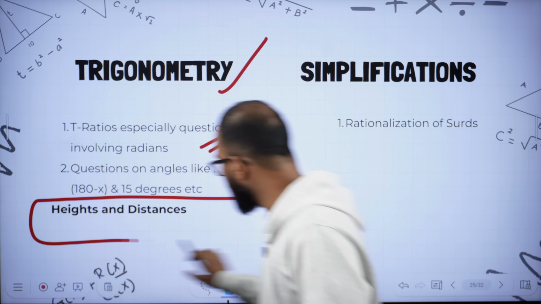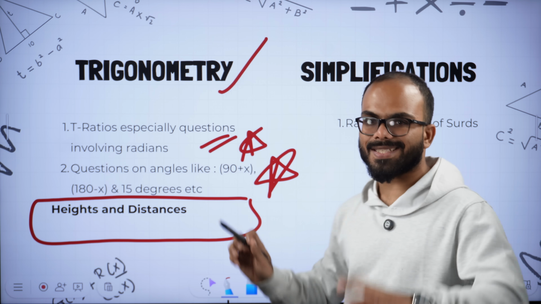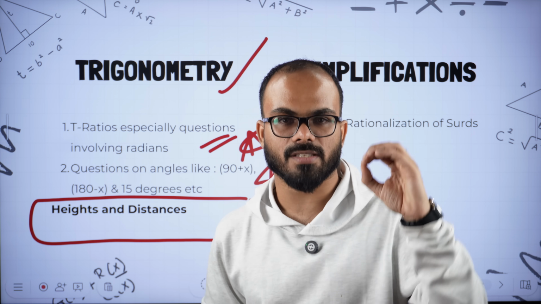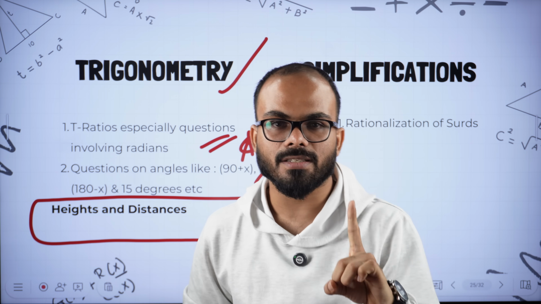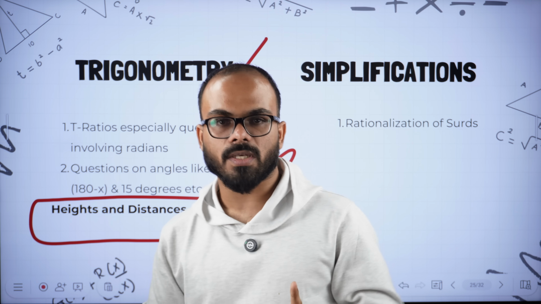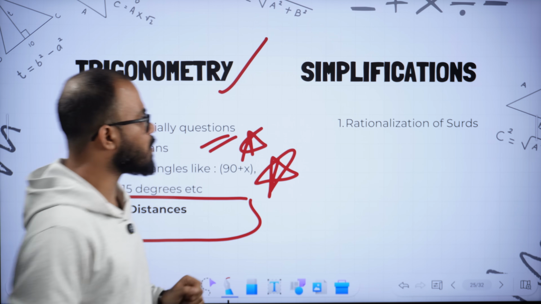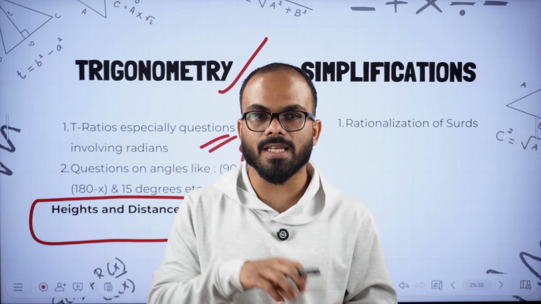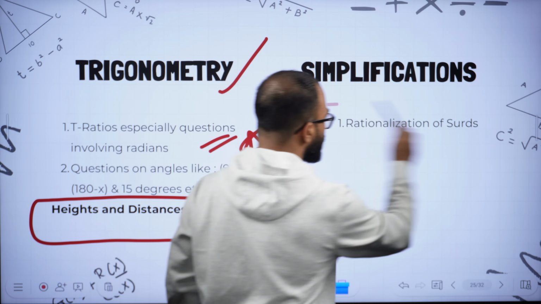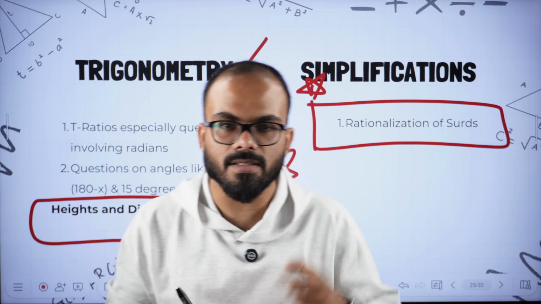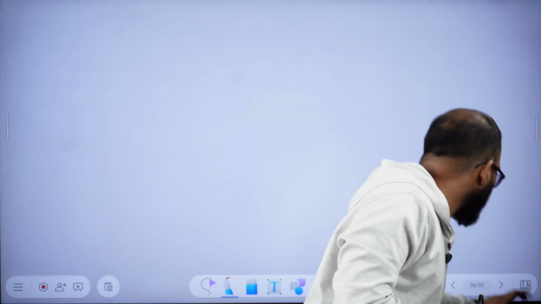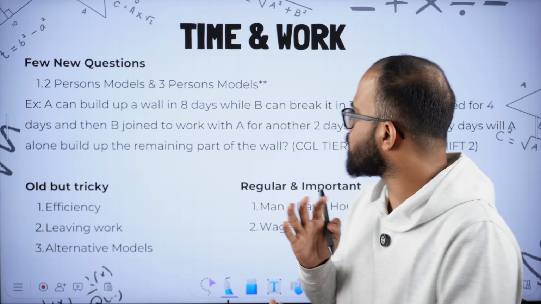Heights and distances is extremely important in the 2026 cycle, especially in CGL or CHSL. You can expect at least one question on heights and distances per paper, and one question on coordinate geometry. Similarly, in simplifications, surd rationalization is one topic that has gained prominence. So please be sure with respect to this topic, it is also important.